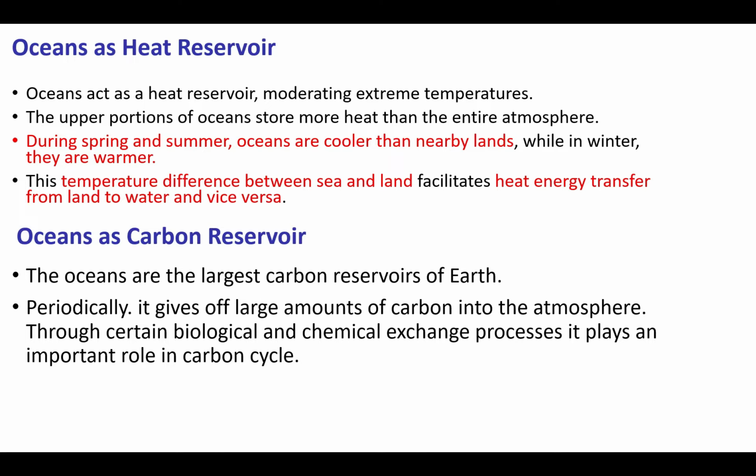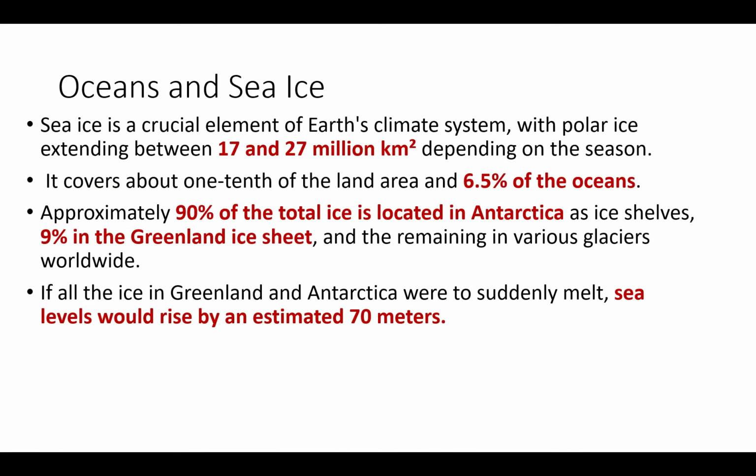Ocean as a carbon reservoir. The oceans are the largest carbon reservoirs of the earth. Periodically, it gives off large amounts of carbon into the atmosphere. Through certain biological and chemical exchange processes, it plays an important role in the carbon cycle. Now, oceans and sea ice.